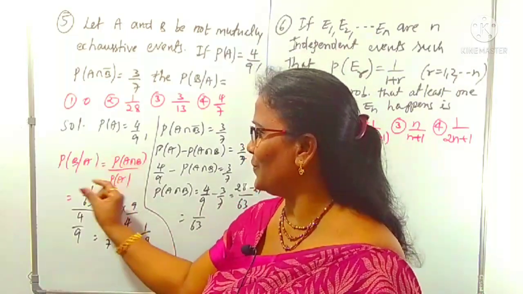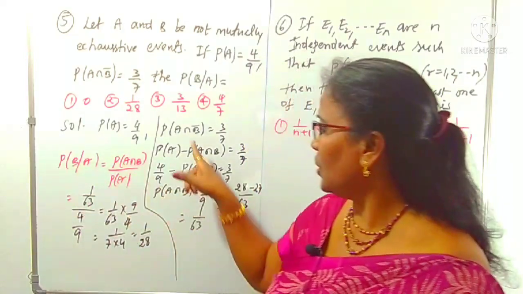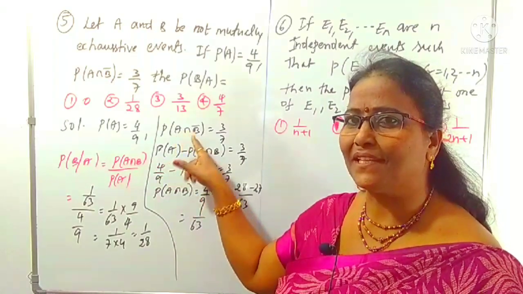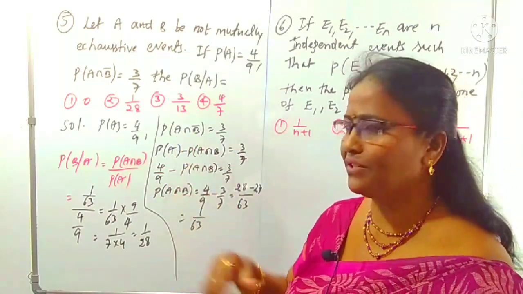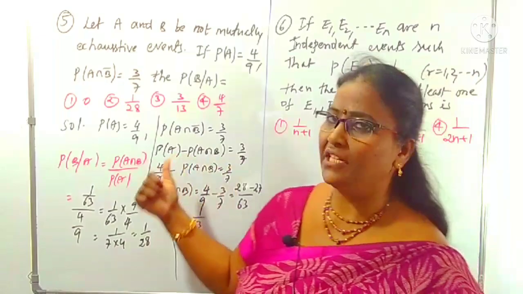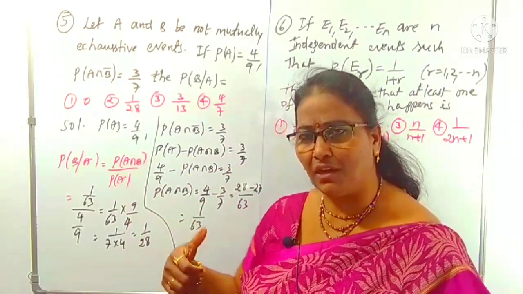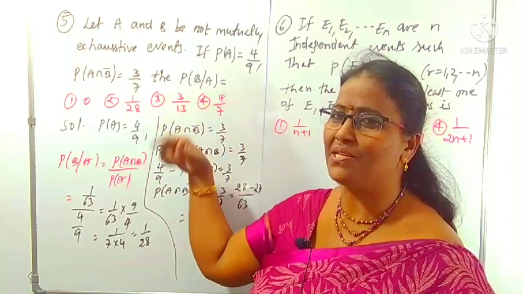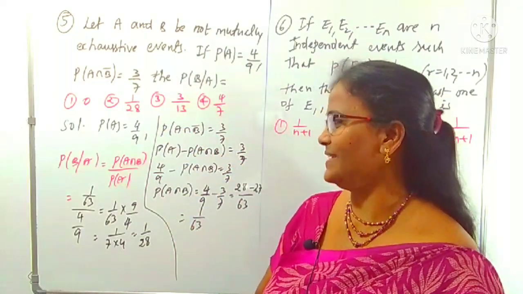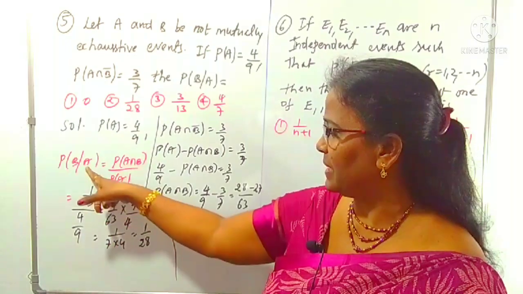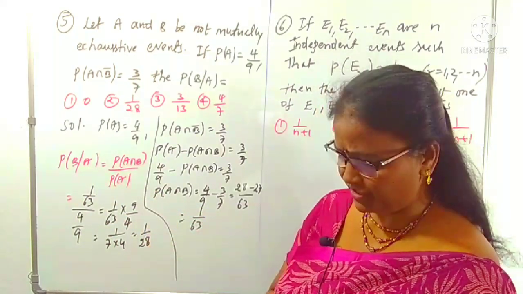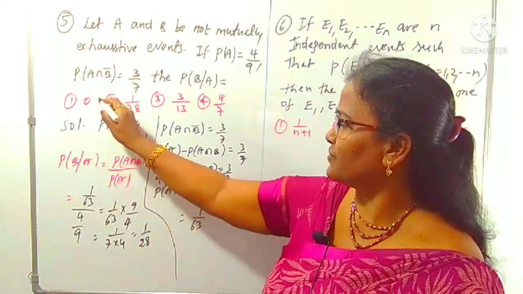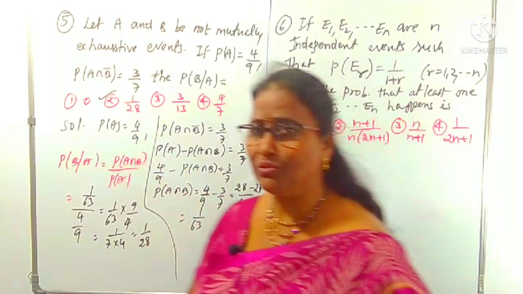For that you have to know what conditional probability is, what one is success, another is failure, and intersection. These are very, very important. The questions I am showing are all given in MCET 2020. Most probably these are repeated. So what is the P of B by A we want? 1 by 28 is which option? Clearly the second option, right? Now we can come to the next question.